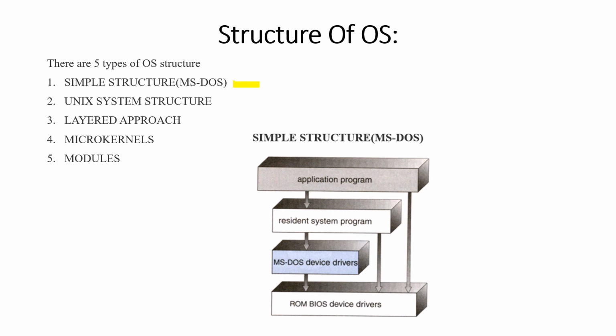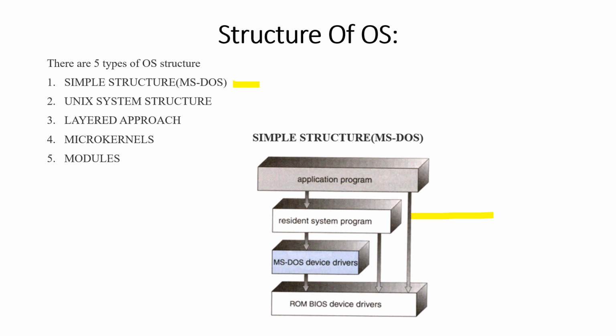Next is the resident system structure, which is like a system call. Nowadays in Windows we use different types of calls like fork, exit, execution. We'll be discussing that in later slides. So this is the system call.